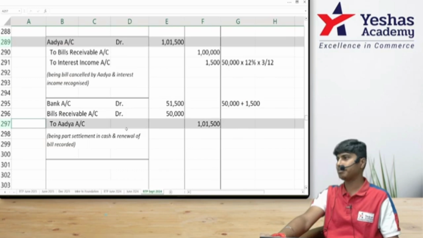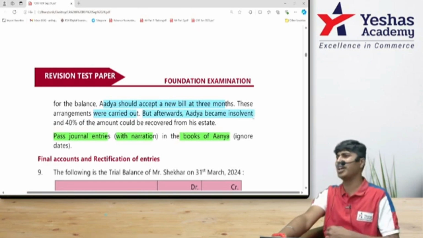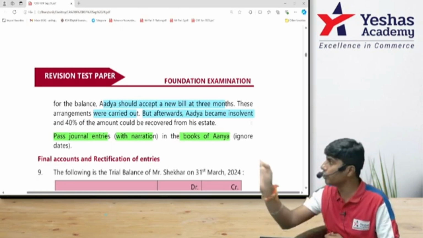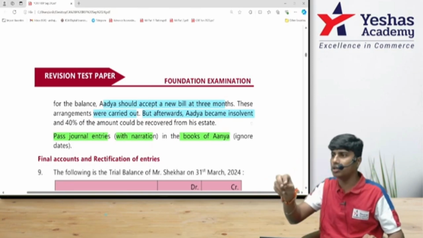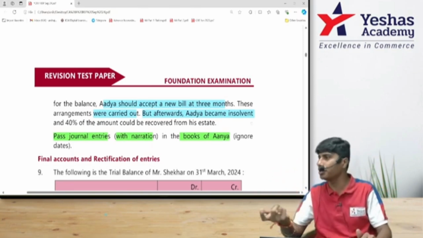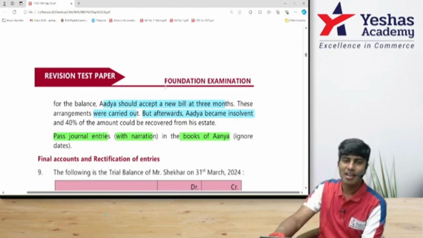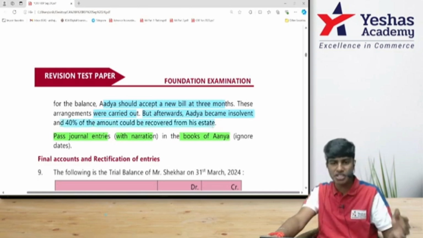Make some noise. Then what's happening? These arrangements were carried out. But afterwards, Adya became insolvent. In all the questions, same story. Adya became insolvent. How do you get to know something is solvent or not? Drop it in the water. If it dissolves, it is solvent. If it doesn't dissolve, it is insolvent. Adya became insolvent. And 40% of the amount can be recovered from his estate.